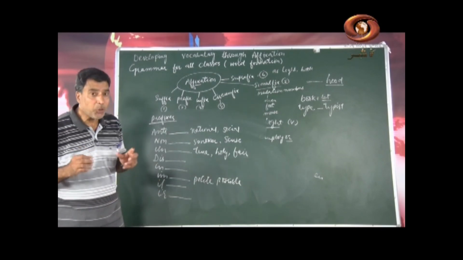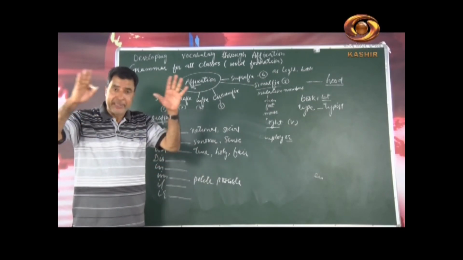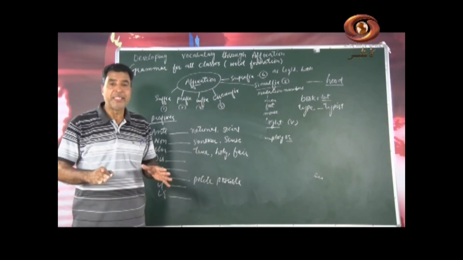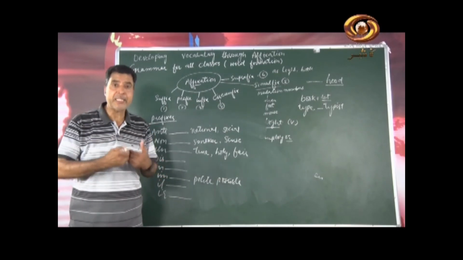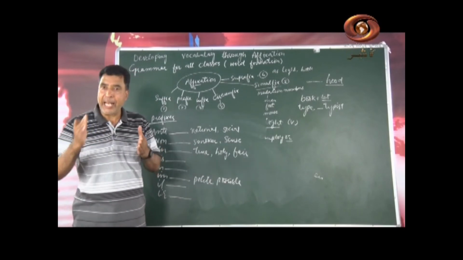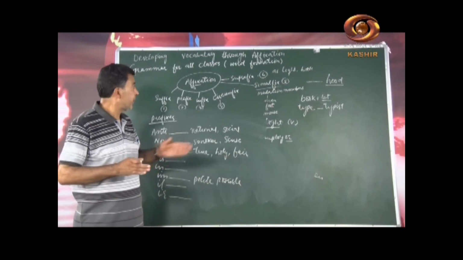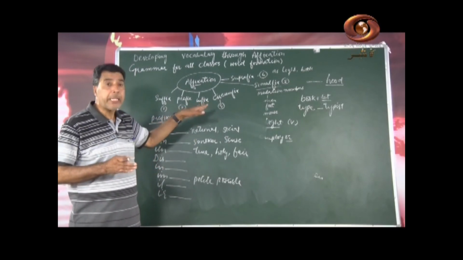So while talking about this affixation, as I have already told you, there are many words that we can get by adding in the beginning of a word, at the end of a word, and sometimes in the middle of a word. Not only that, because I have already told you about the infix.